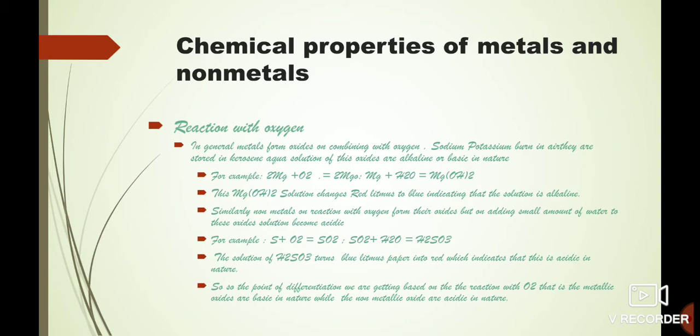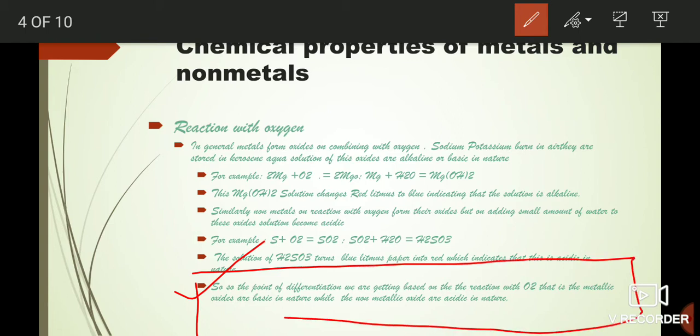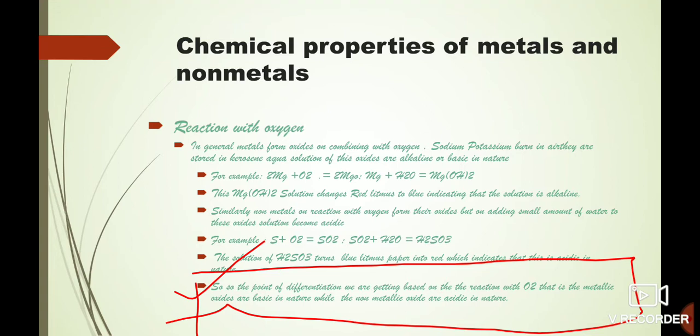So the point of difference we are getting based on the reaction with O2 is that metallic oxides are basic in nature, while non-metallic oxides are acidic in nature. This is the point of difference we are getting from this reaction. Okay, now let's move on to our next slide.